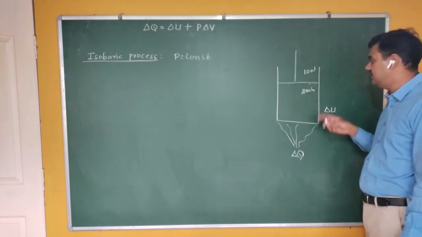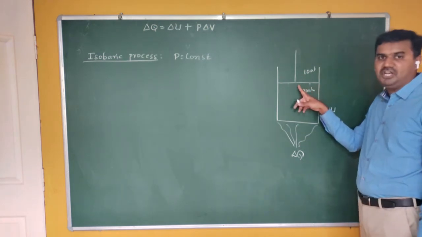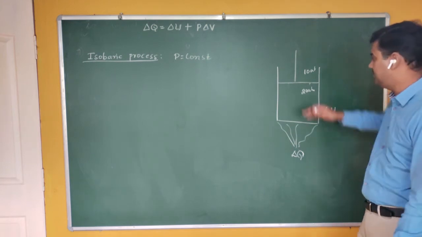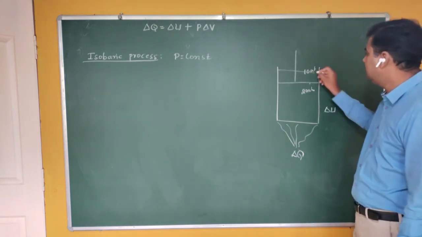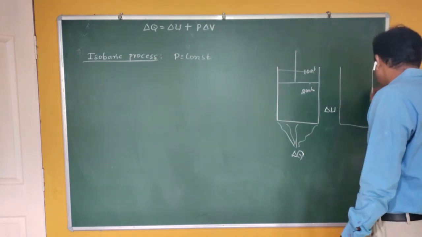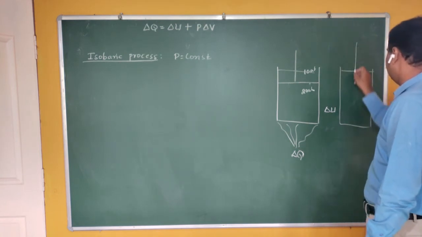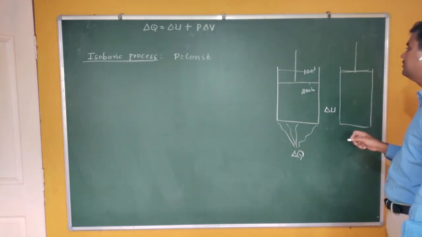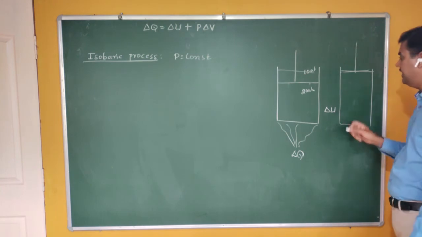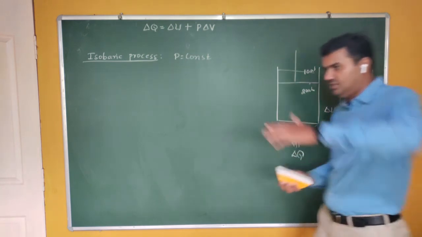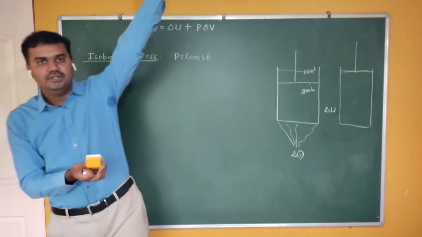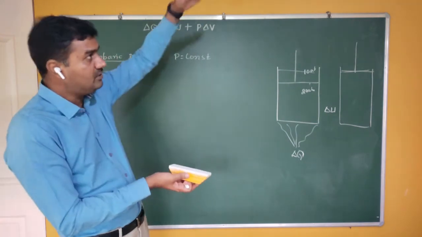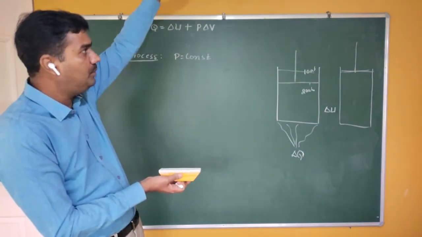Then what happens? You can see that the inside pressure is greater than outside pressure. Therefore, now this piston starts moving in the upward direction. Now you can see that the distance is more. If the piston starts moving upward, therefore the volume increases.